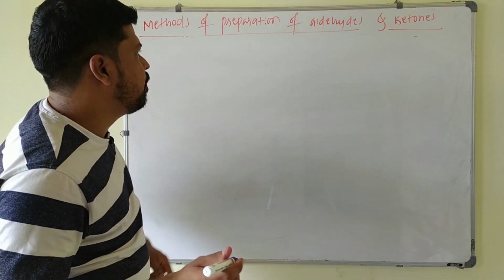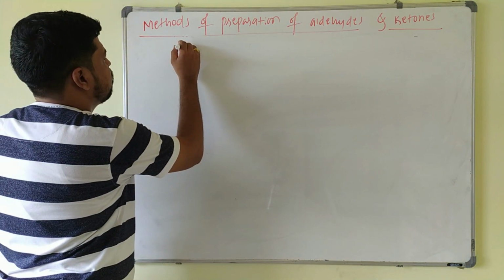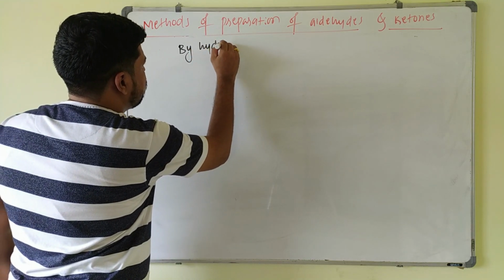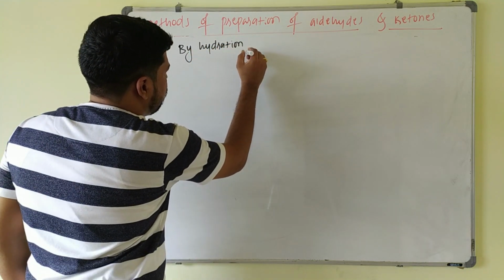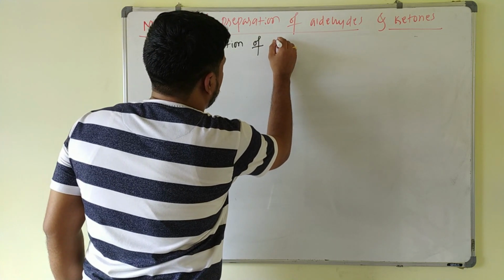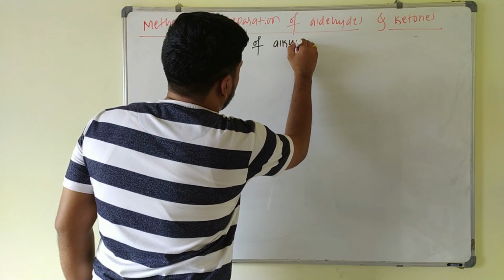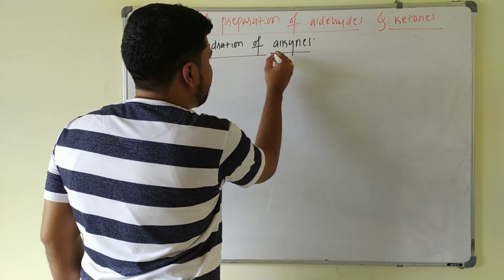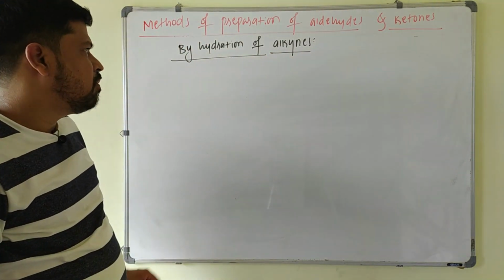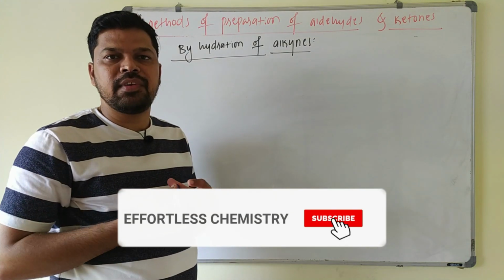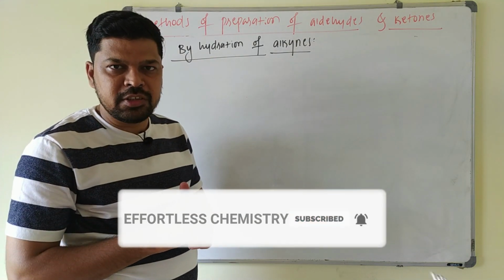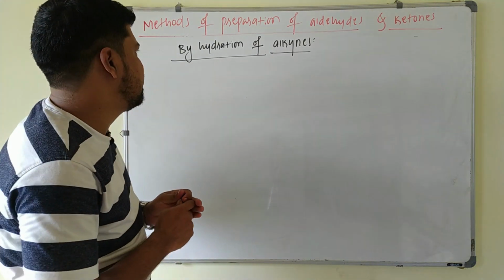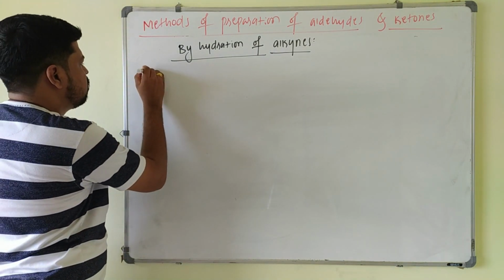So the next method for the preparation of aldehyde and ketone is by hydration of alkynes. Hydration of alkynes is nothing but just adding water to the alkynes. But the condition is that these alkynes will react with water only in presence of dilute H2SO4 and mercuric sulfate, that is HgSO4. Alkynes react with water